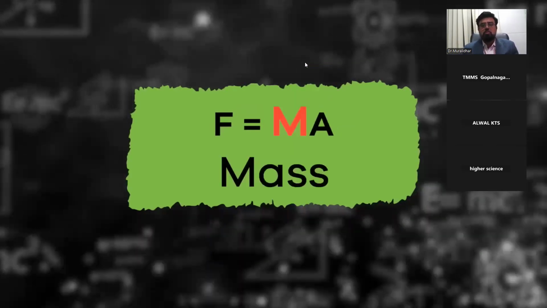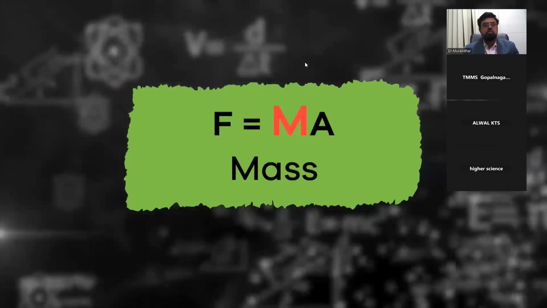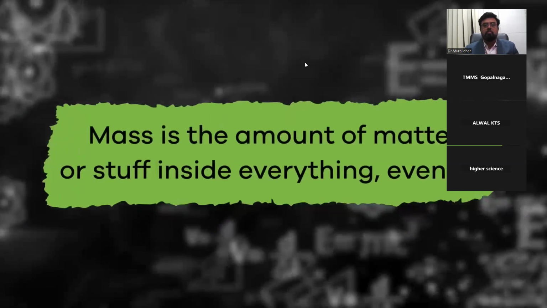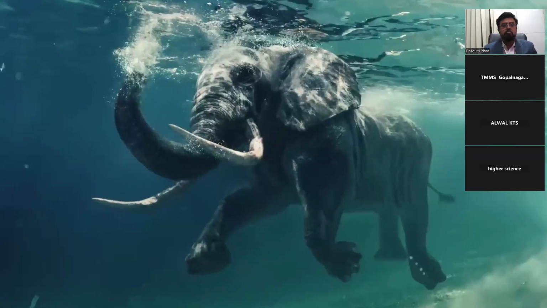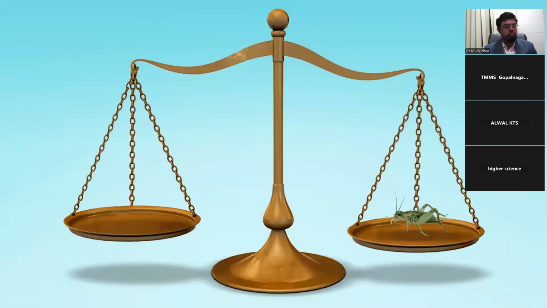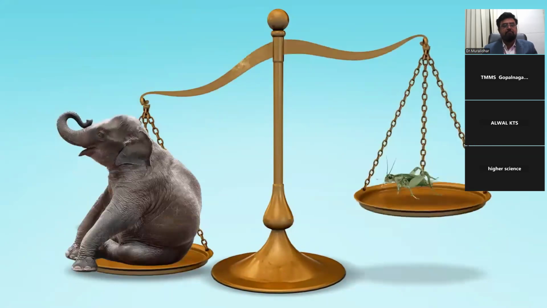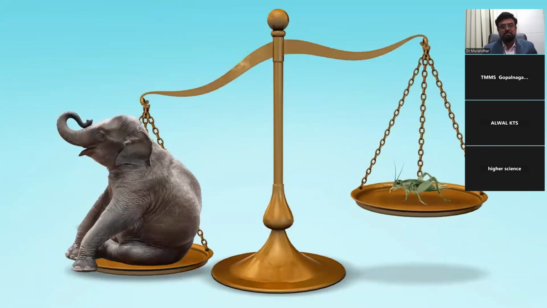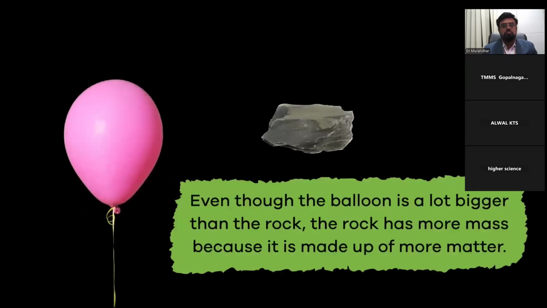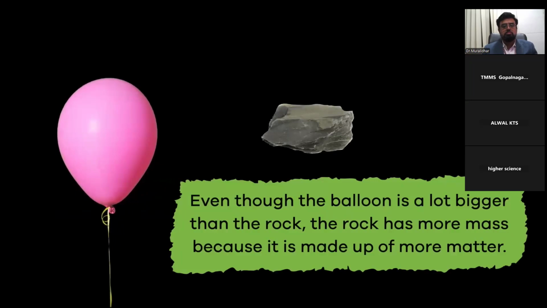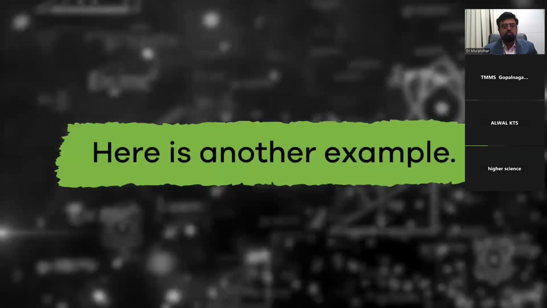Now let's define the word mass in Newton's equation. Mass is the amount of matter or stuff inside everything, even us. All objects are made up of different amounts of matter. That means their mass is different too. For example, an elephant has way more mass than a cricket. On the other hand, a large balloon has much less mass than a small rock. Even though the balloon is a lot bigger, the rock has more mass because it is made up of more matter.